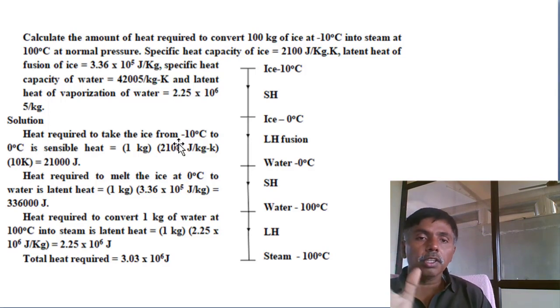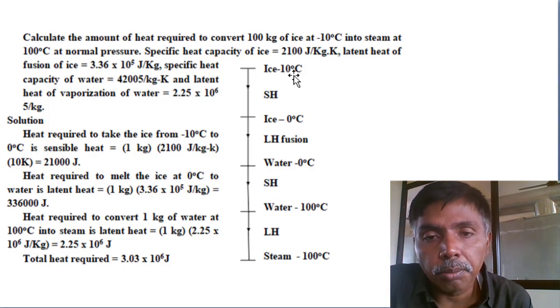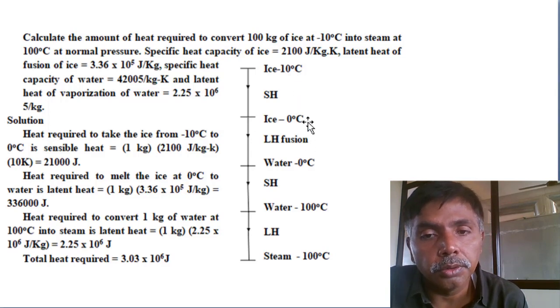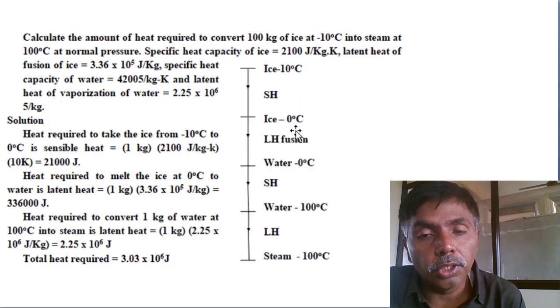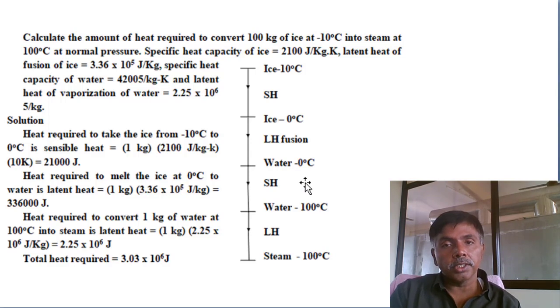First you convert the units. First, minus 10 degrees to 0 degrees ice, then 0 degrees ice to 0 degrees water. This is the latent heat, 336. Next, 0 degrees water to 100 degrees water. Here it is mass into specific heat, which is 4.2, into the temperature difference of 100. This is the sensible heat.